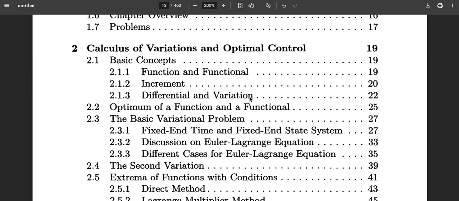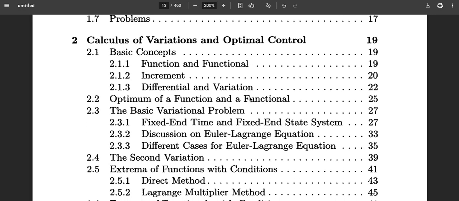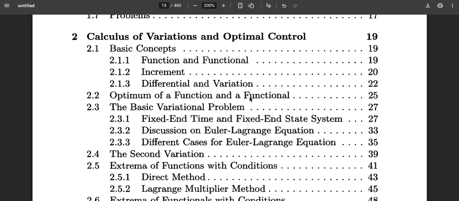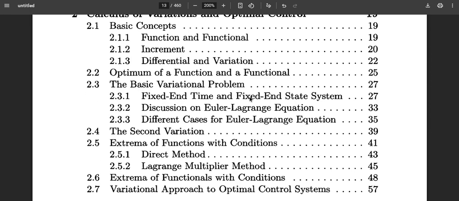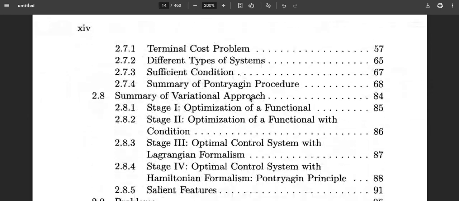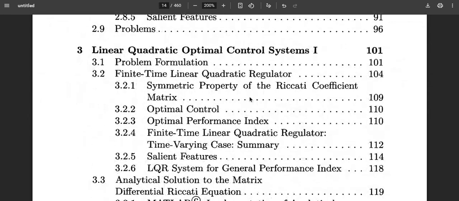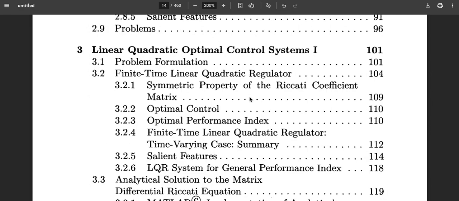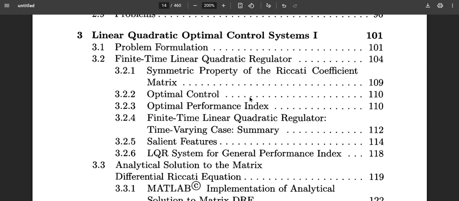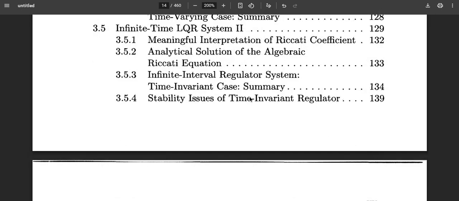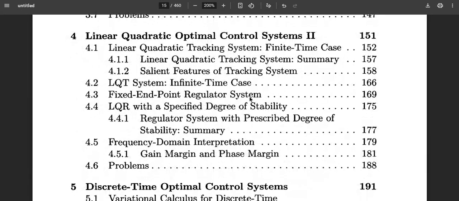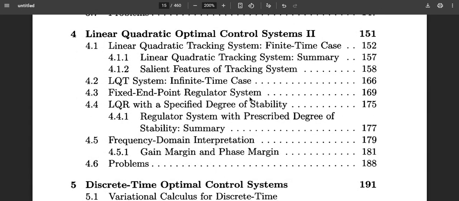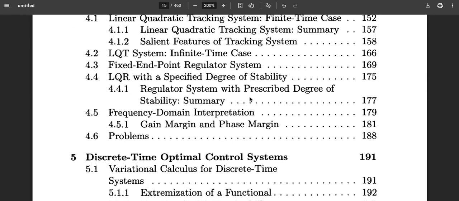The second chapter is about calculus of variations, which is the foundation for optimal control theory, and how we formulate it. The third is about the very classical linear quadratic controller, which will be introduced in later videos. The fourth chapter covers the linear quadratic controller with advanced topics like gain margin and phase margin.